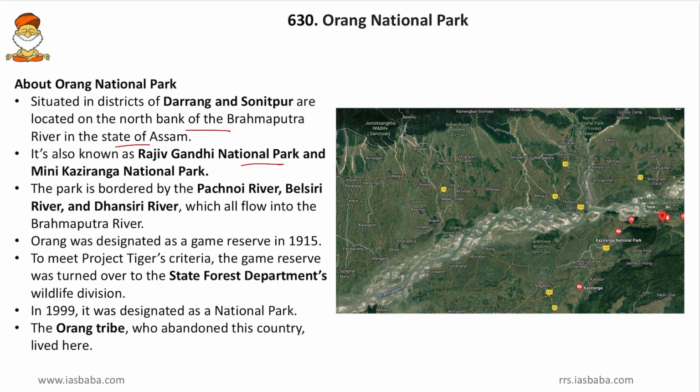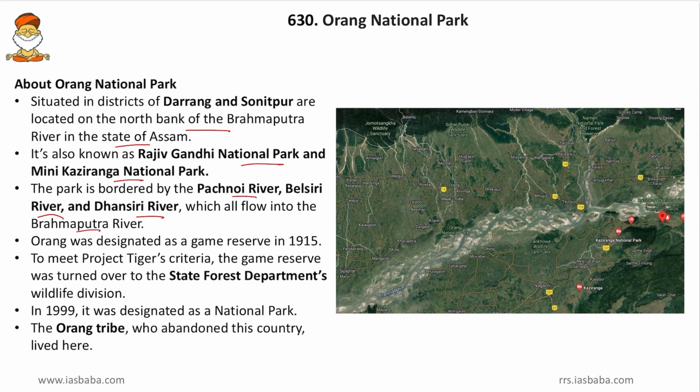So this has three names, that is the Orang National Park, then the Rajiv Gandhi National Park and Mini Kaziranga National Park. Then the park is bordered by the Pachnoi River, then Belsiri River, Dhansiri River, which all flow into the Brahmaputra River. So this Pachnoi, Belsiri and Dhansiri are not visible in the map. We can see only Brahmaputra.